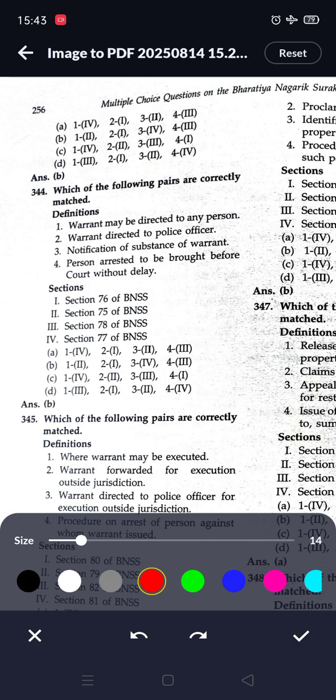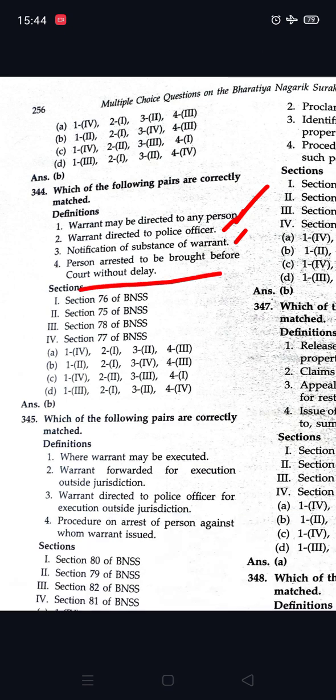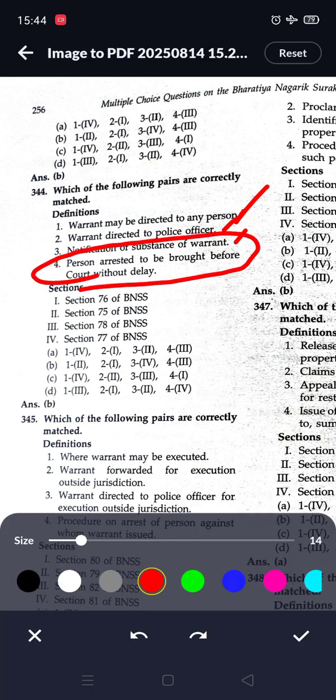Next question, which of the following pairs are correctly matched? Warrant may be directed to any person, so it is given in 75. Warrant directed to police officer is given in 76. Notification of substance of warrant is given in 77. Person arrested to be brought before court without delay is given in 78, within 24 hours.